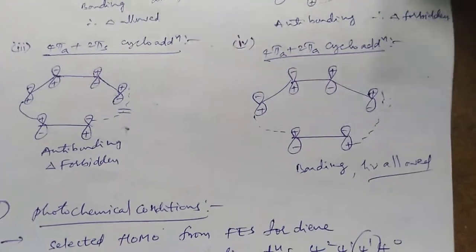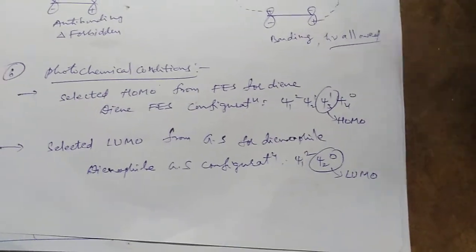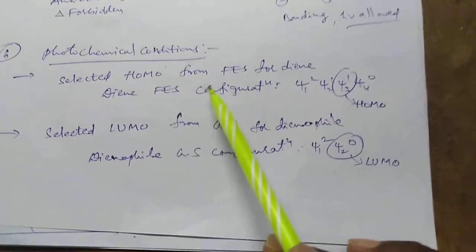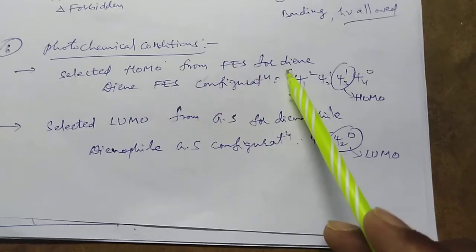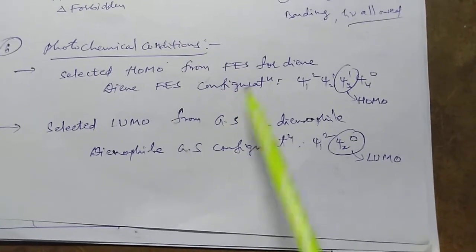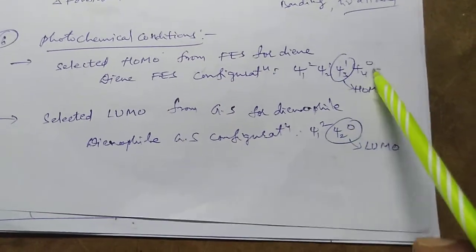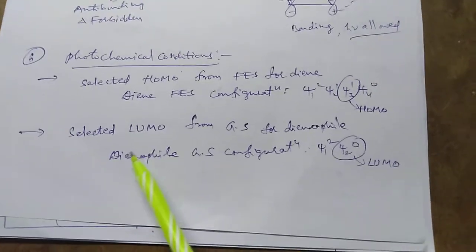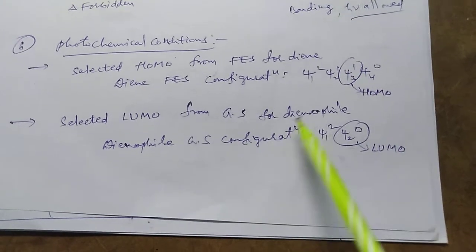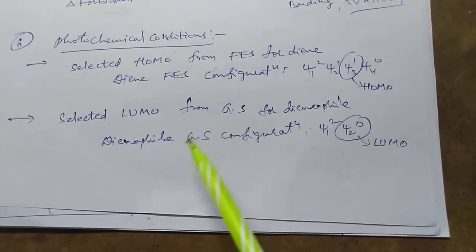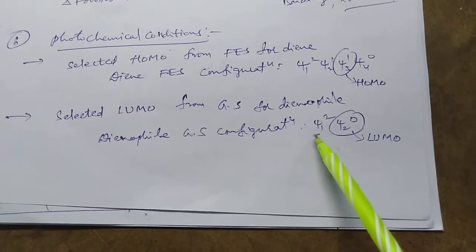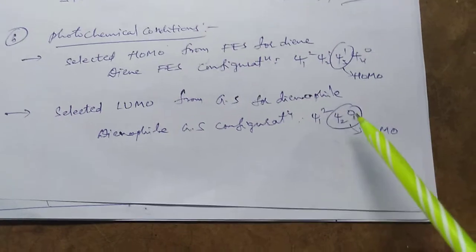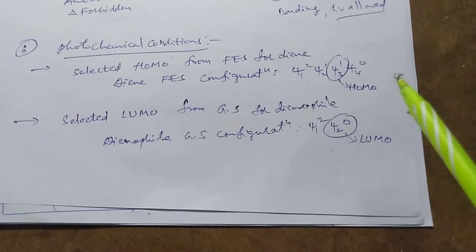And we can explain the photochemical conditions for the 4+2 system. First we have to select the HOMO from the first excited state for the diene. The diene first excited state configuration is Psi1 squared, Psi2 one, Psi3 one, Psi4 zero. Now we are writing Psi3. HOMO is Psi3. Now we have to select the LUMO from the ground state configuration of the dienophile in the above reaction. The dienophile ground state configuration is the same, Psi1 squared, Psi2 zero. HOMO is Psi3 and LUMO is Psi2 for the above reaction.